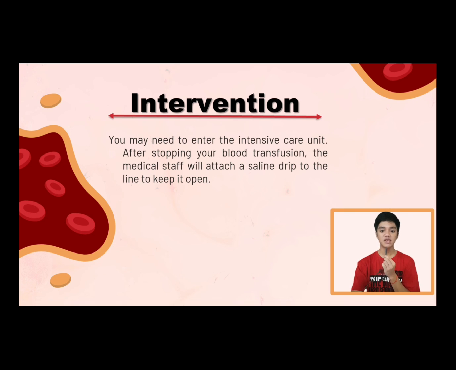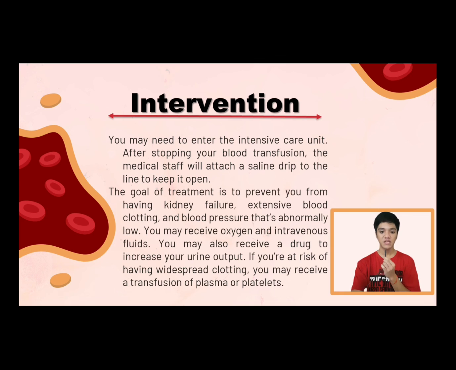After stopping your blood transfusion, the medical staff will attach a saline drip to the line to keep it open. The goal of treatment is to prevent you from having kidney failure, intensive blood clotting, and blood pressure that's abnormally low. You may receive oxygen and intravenous fluids. You may also receive a drug to increase your urine output. If you're at risk of having widespread clotting, you may receive a transfusion of plasma or platelets.